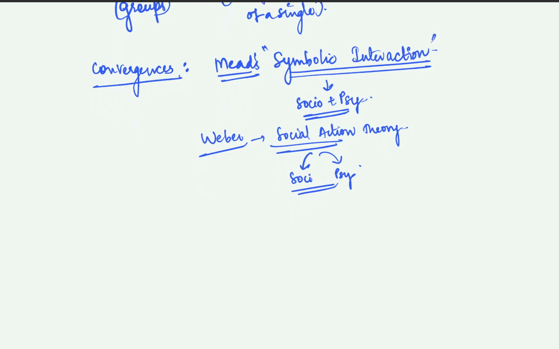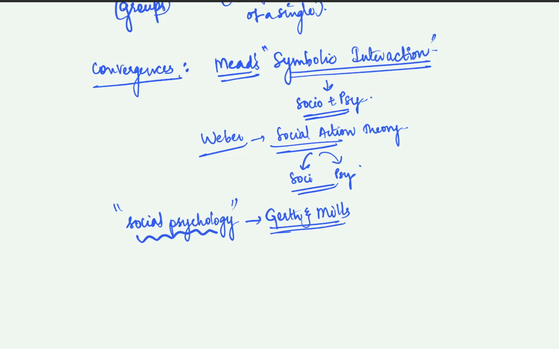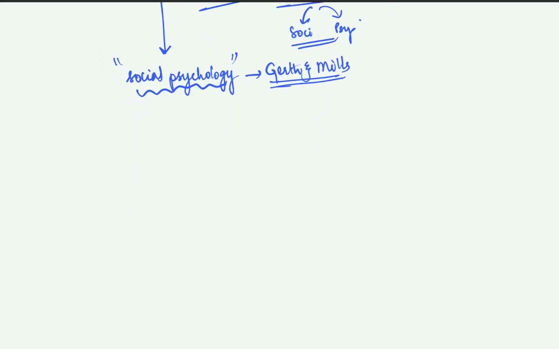And then there is a new discipline called social psychology. That is the psychology of groups that has been coming into the forefront, developed by Goethe and Mills, right? So these people argue that there is an intermix between individual character and social structure, and that is where social psychology comes in, right? So these are the three convergences between the two subjects, sociology and psychology.